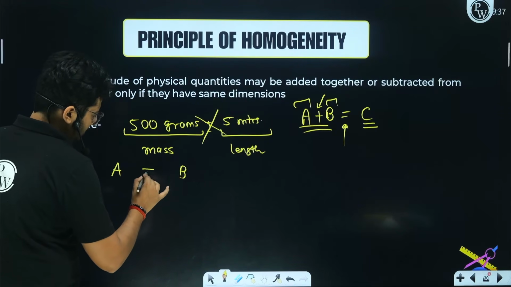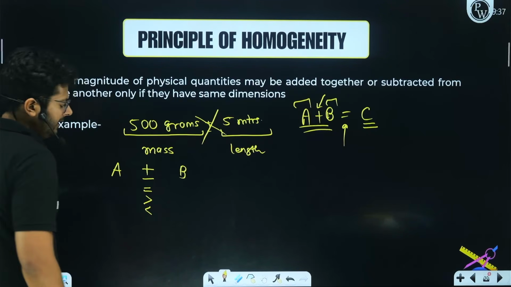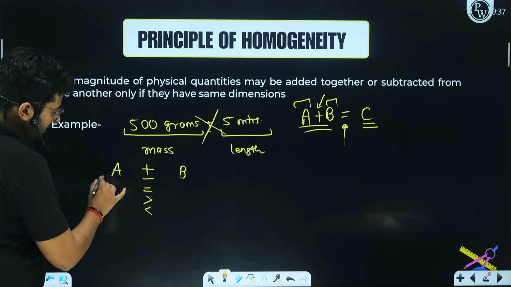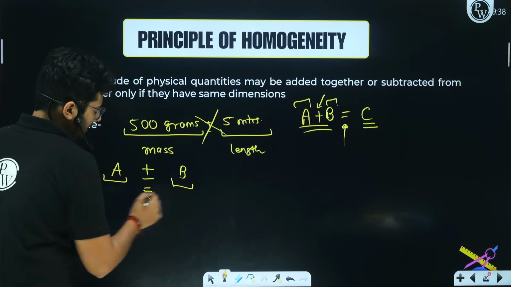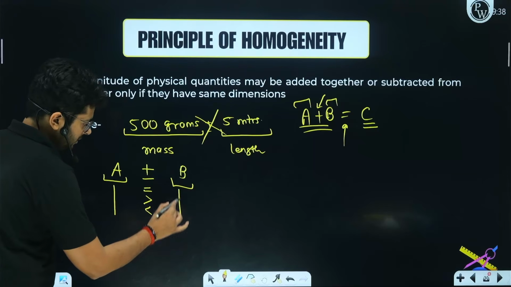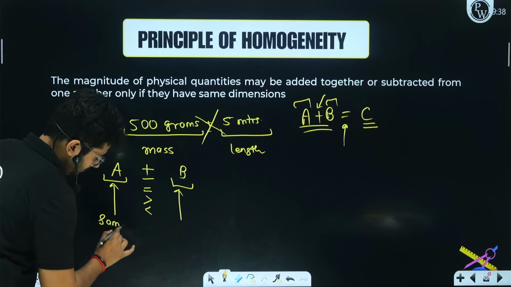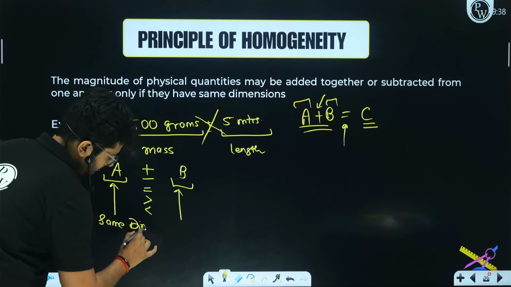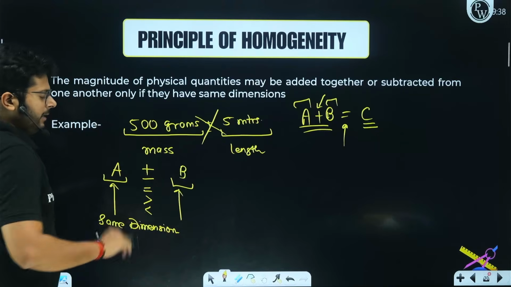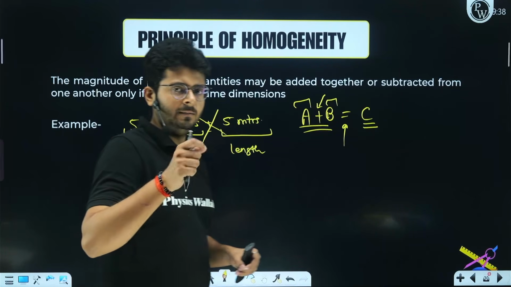they have either a plus sign, minus sign, equals sign, greater than sign, or less than sign. In all such situations, if there are two quantities A and B, they should share the same dimension. Got it? Okay. So if there are two things A and B with such a sign in between them, they must have the same dimension.